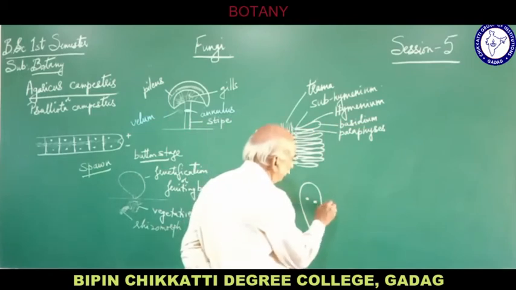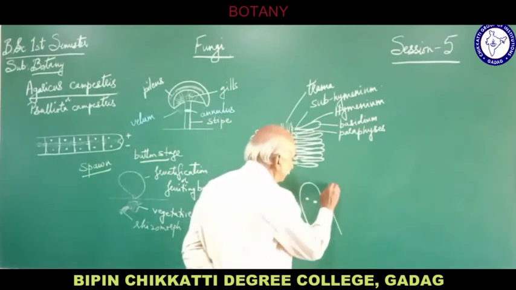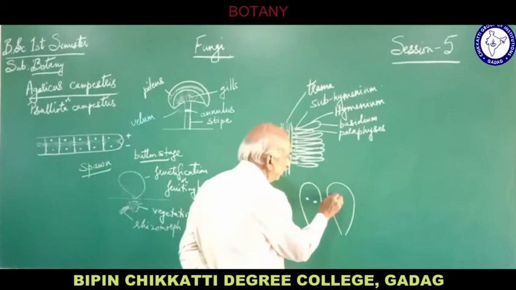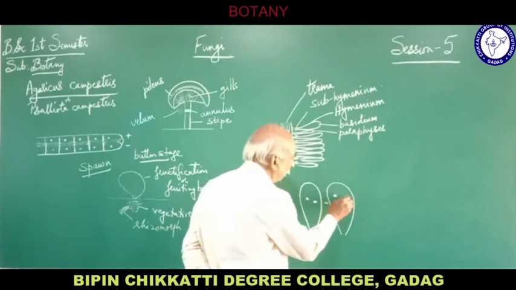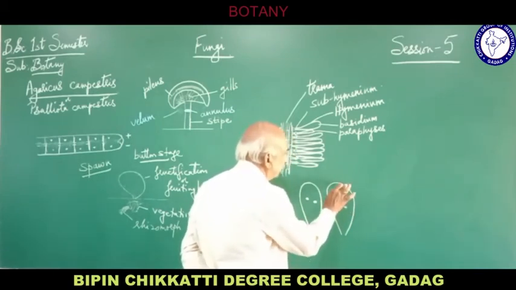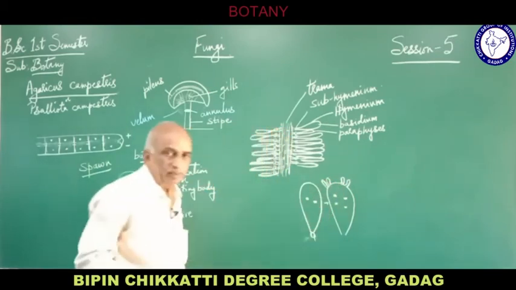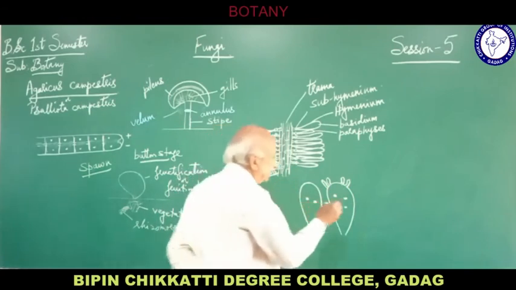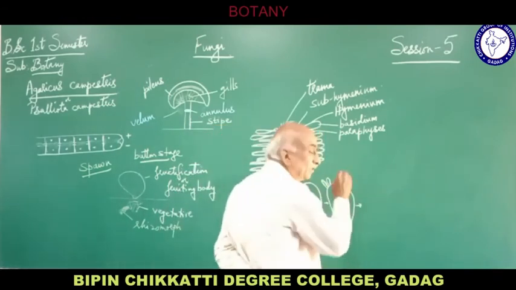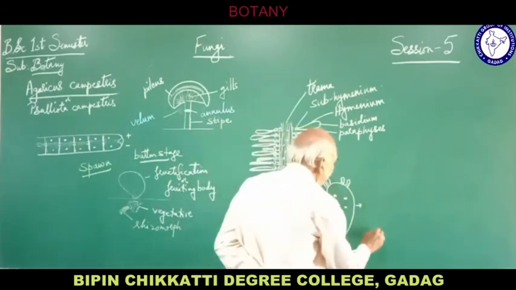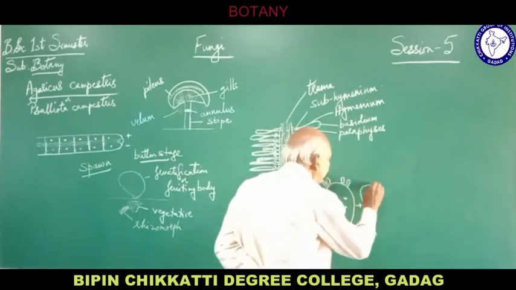The nucleus of each basidium divides to form 4 nuclei. By this time, some small projections originate at the anterior part of the basidium, like this. Now each nucleus will enter into that projection.